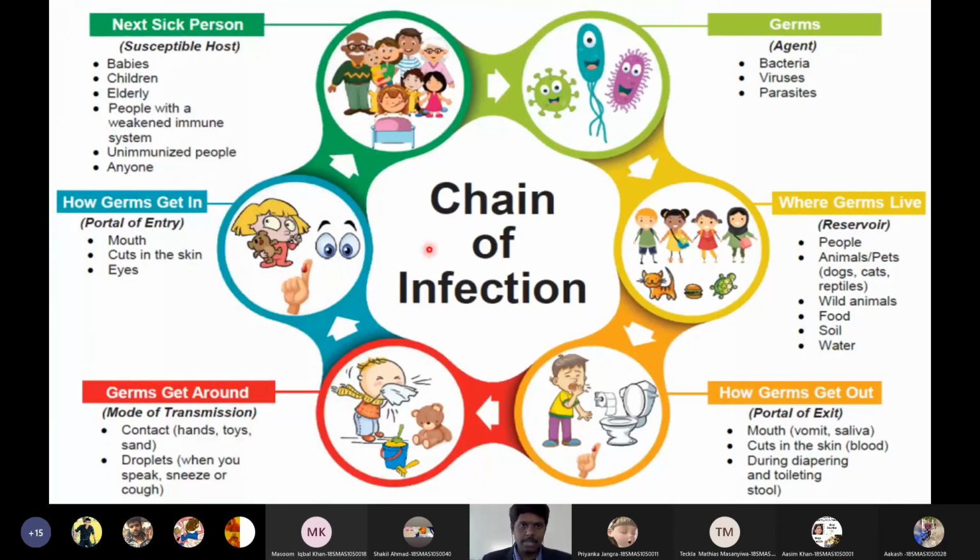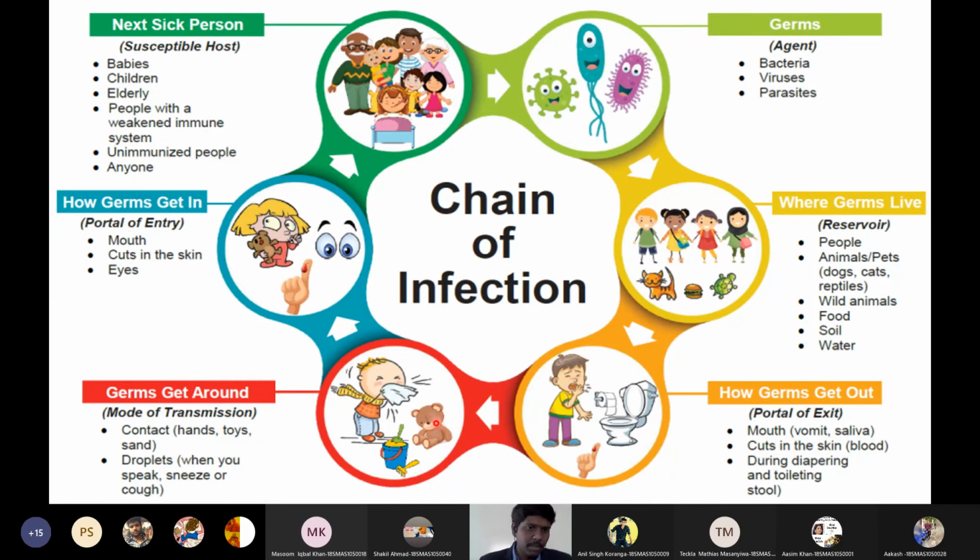Okay, so this is the very elaborated chain of infection here. See here, we have infectious agents. It can be a bacteria, virus, or parasite. Then we have reservoirs. Reservoirs can be people, animals, food, soil or water. Then the portal of exit can be the mouth, through vomit, saliva, through skin cuts or through toilets. That will be the portal of exit.